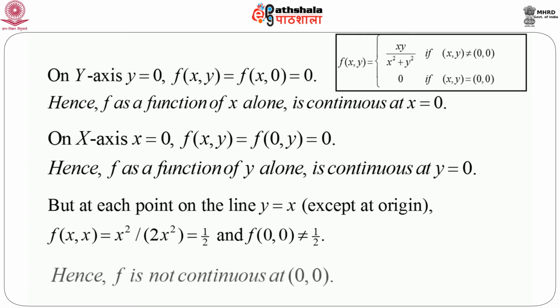So this example is a nice example in the sense that we see that the function is continuous at x equals 0 as a function of x alone. This function as a function of y alone is continuous at y equals 0, but when we consider jointly, the function is not continuous at (0, 0). So we can think of several other things with respect to continuity of function of several variables, and several very interesting things might occur. Let us now move on to the differentiability with respect to first a scalar function.